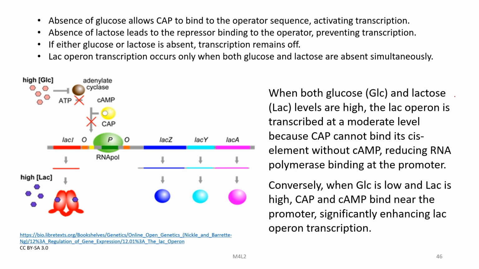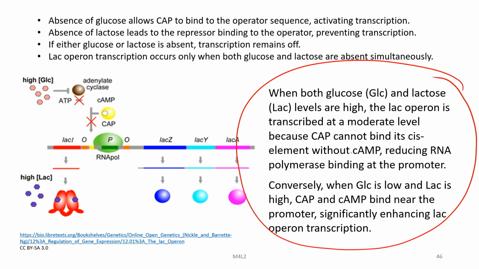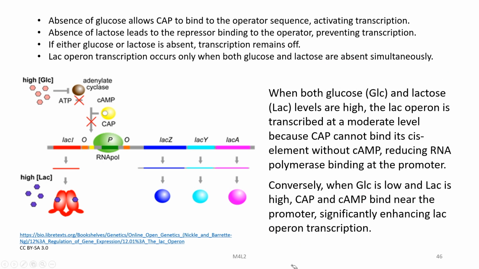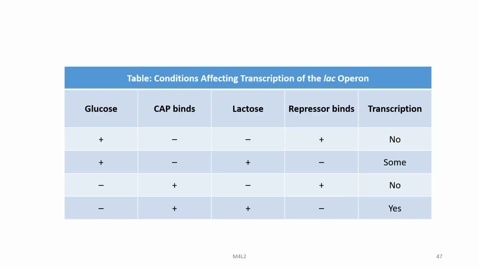When both glucose and lactose levels are high, the lac operon is transcribed at a moderate level because CAP cannot bind its cis element without cAMP, reducing RNA polymerase binding at the promoter. Conversely, when glucose is low and lactose is high, CAP and cAMP bind near the promoter, significantly enhancing lac operon transcription. So, in this table we can see the conditions which affect transcription of the lac operon, as a summary.